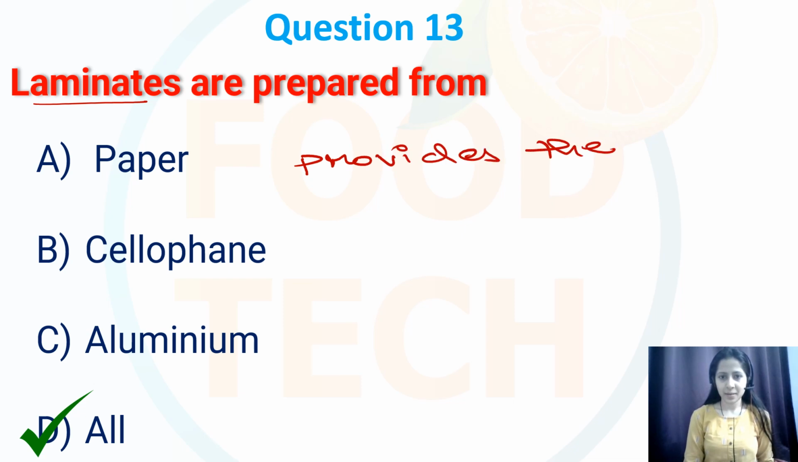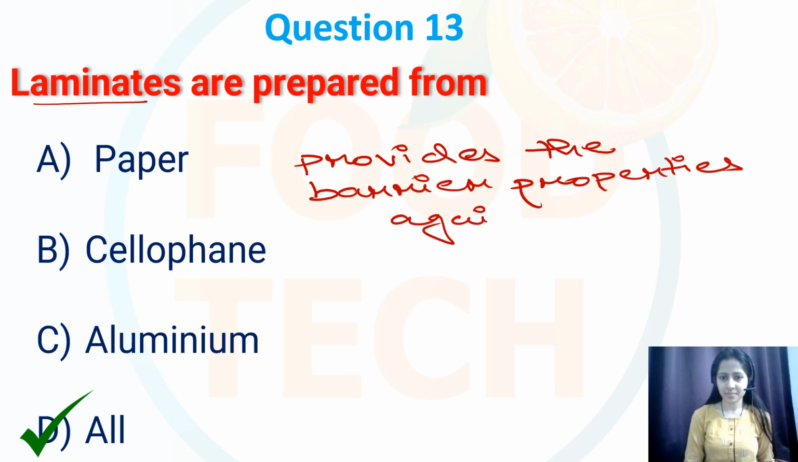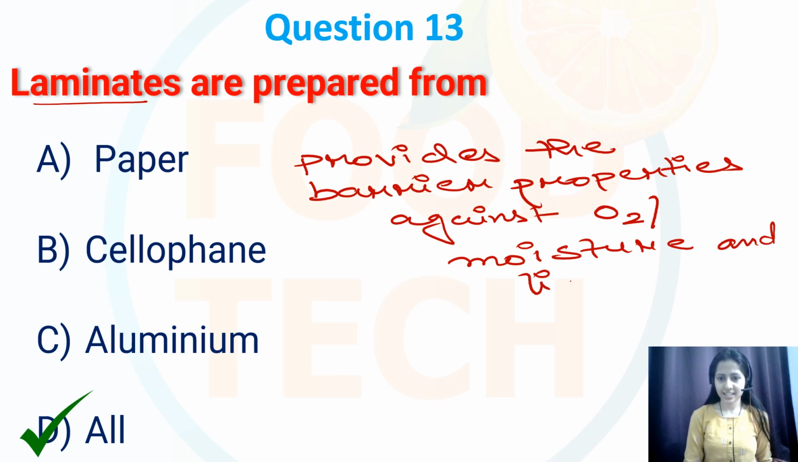So these are mainly done since it provides barrier properties against oxygen, moisture and light. So over here my correct option is D, that is all: paper, cellophane and aluminium.